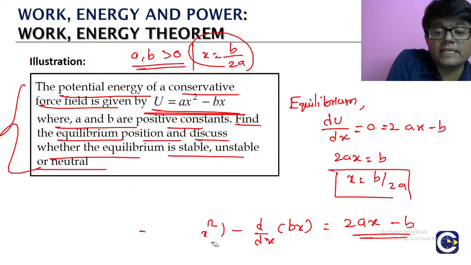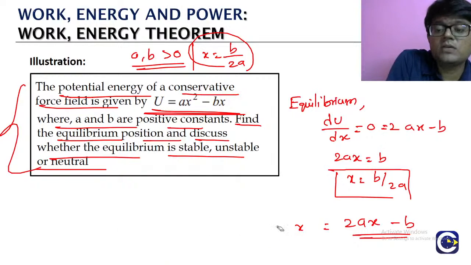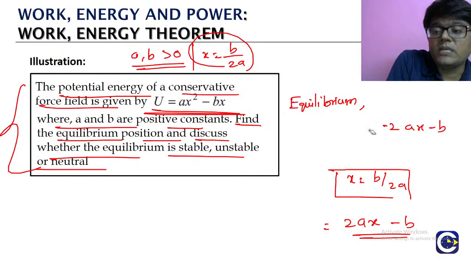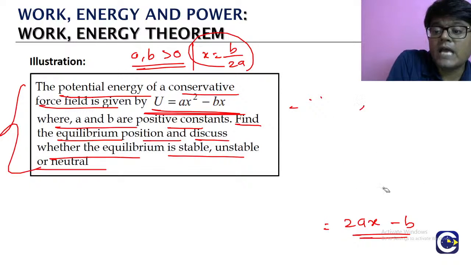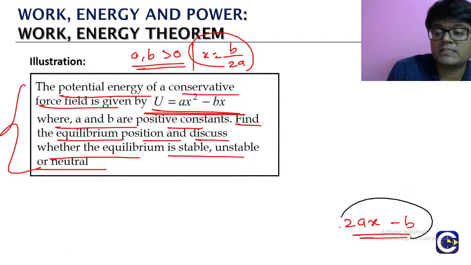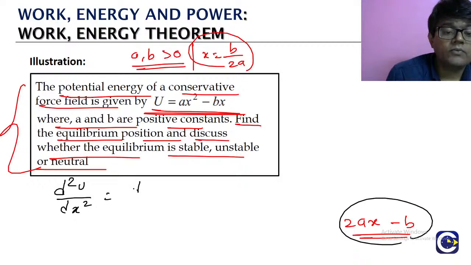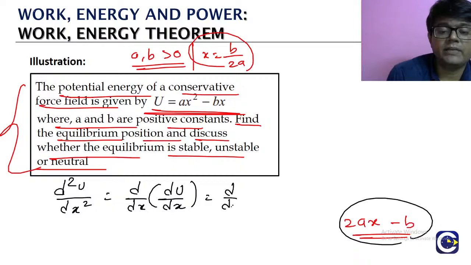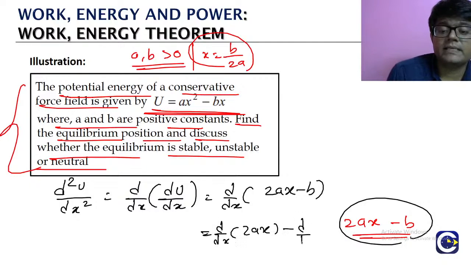So we can conclude that equilibrium happens at x is equal to b by 2a. But they are also asking what is the nature of the equilibrium. For that we have to look at the second derivative. The first derivative of the function is 2ax minus b. For the second derivative, we take the derivative of the first derivative: the derivative of 2ax minus the derivative of b.